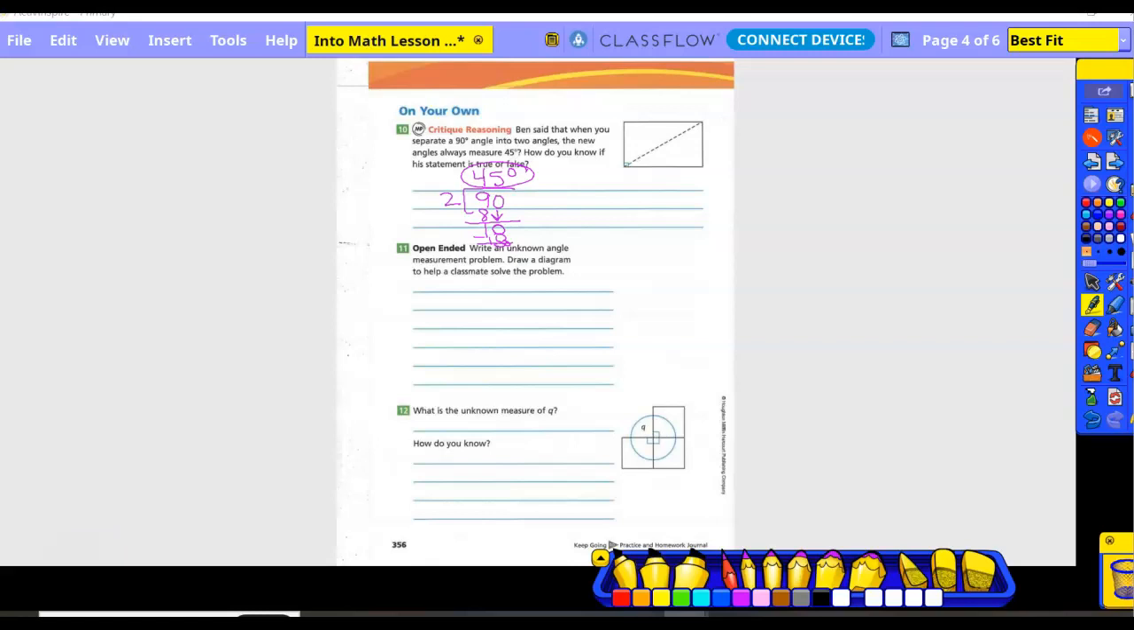Number 11. Write an unknown angle measurement problem. Draw a diagram to help your classmates solve the problem. So what I want you to do is take your straight edge and draw a straight line from here to here. Actually, it's a ray, not a line. Then you're going to line up your protractor with the end point of the ray. So do that right now.